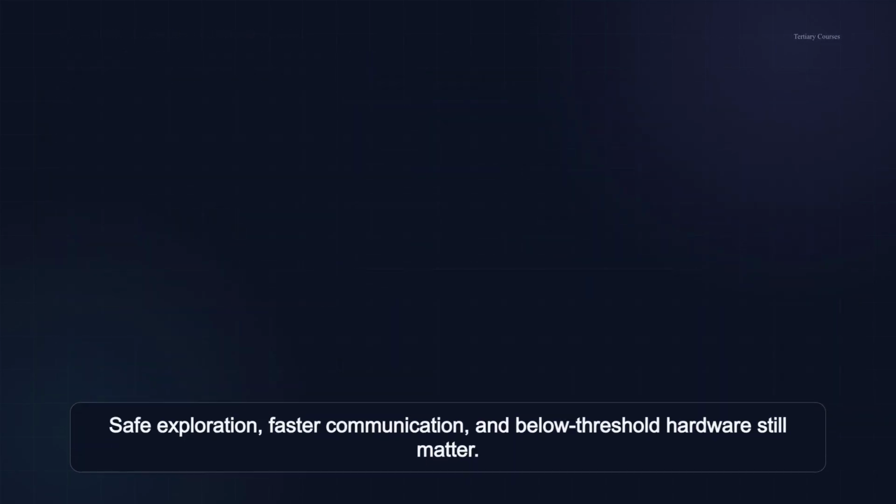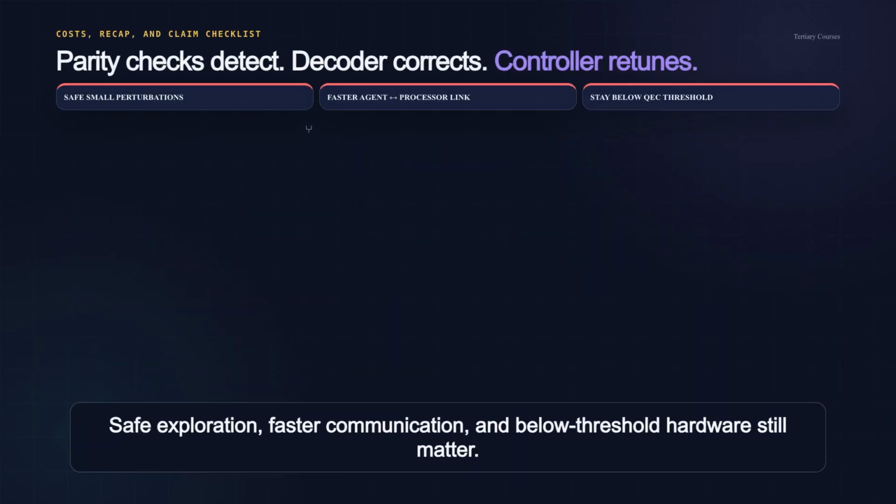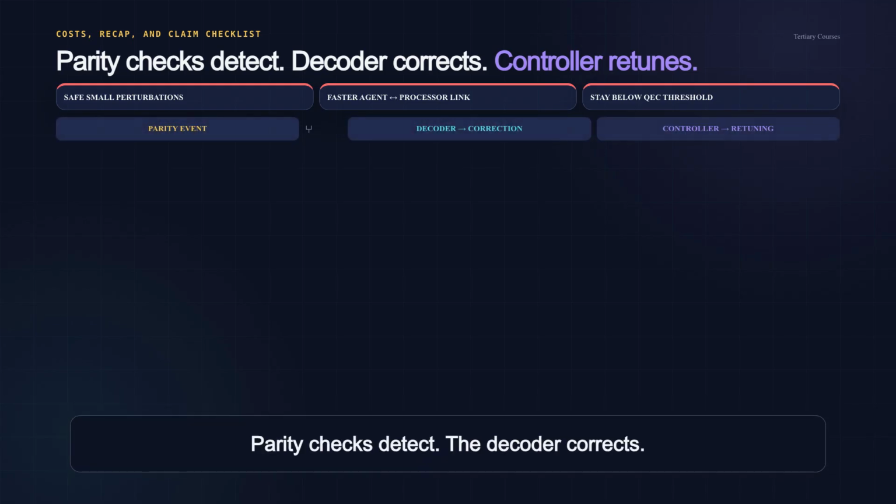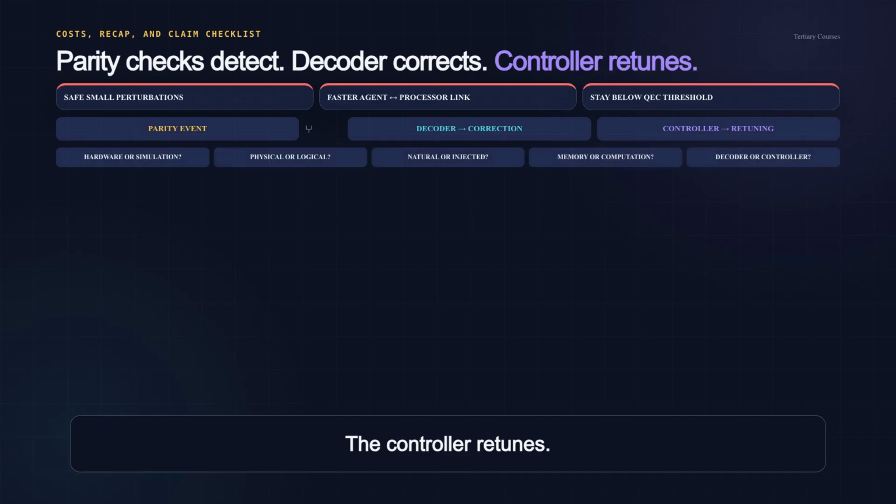There are costs. Safe exploration needs small perturbations. The agent-to-processor communication loop must become faster. And if physical errors rise above the error correction threshold, adding more qubits can make the logical result worse rather than better. So remember the split: parity checks detect, the decoder corrects, and the controller retunes.